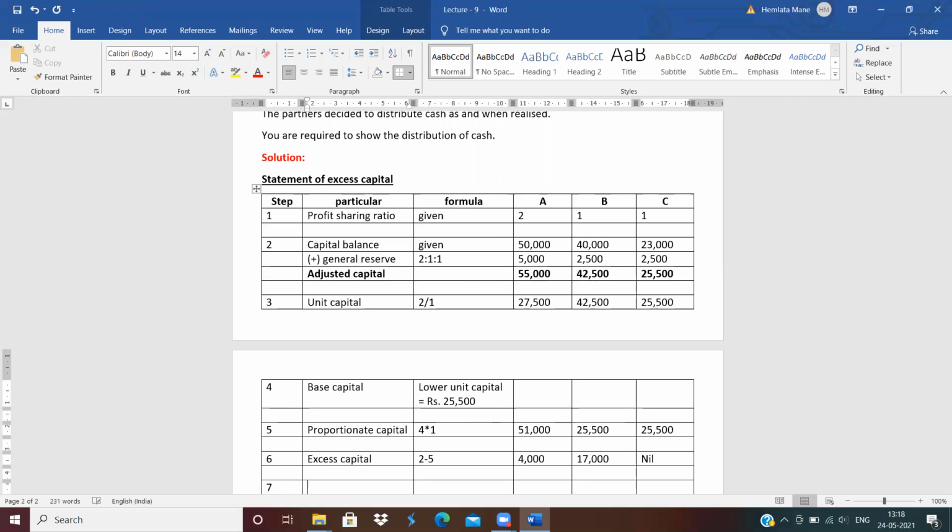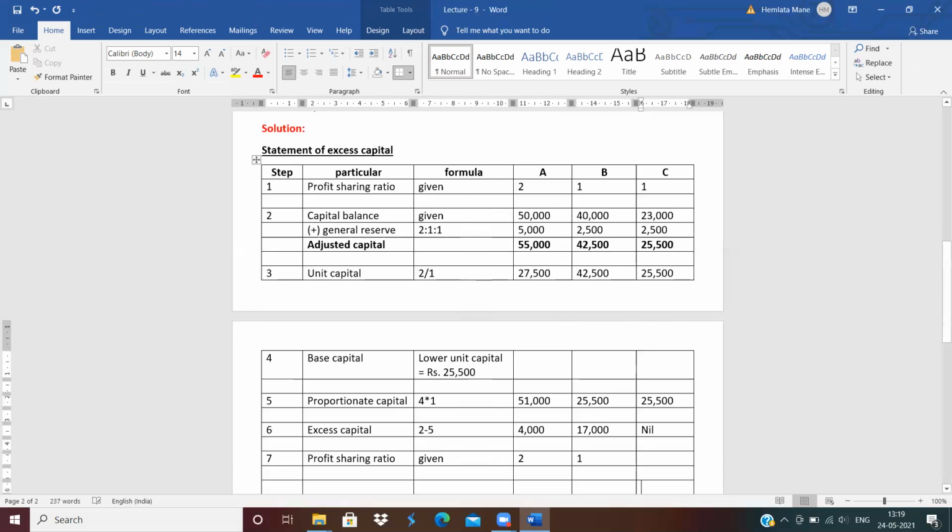Then next step. Next step is 7. What is the next step? Profit sharing ratio. Now write down the profit sharing ratio, which is already given. A's profit sharing ratio is 2. B's profit sharing ratio is 1. C, no need to write because C's balance is nil. Now next step, step number 8.